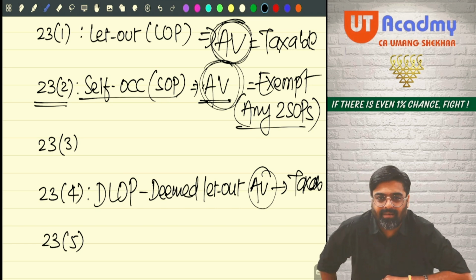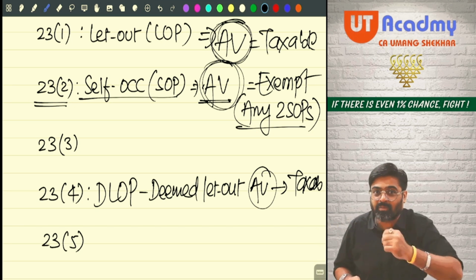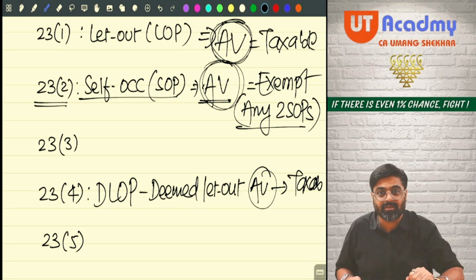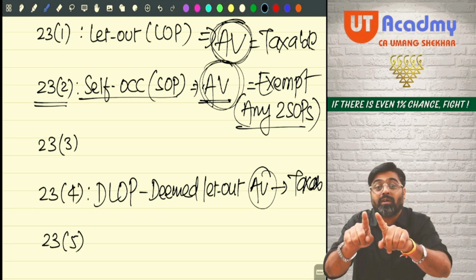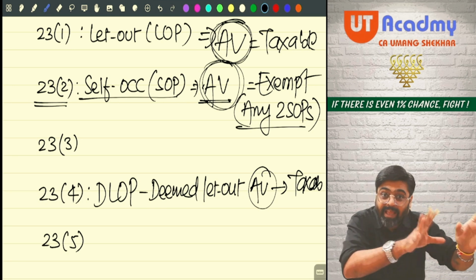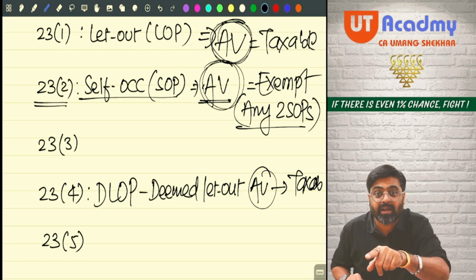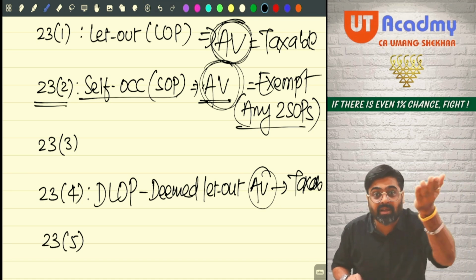Why is it done? Because this might not be imaginary income. You are trying to show that this is SOP, but maybe it is a let out property and you are earning this much rent and you are not offering it for taxation. So at least we'll have tax on this much rent earning capacity, no? Or even if they are not actually let out, knowing that these properties can earn this much rent, why are you keeping them idle? Give them on rent and start earning this much rent.